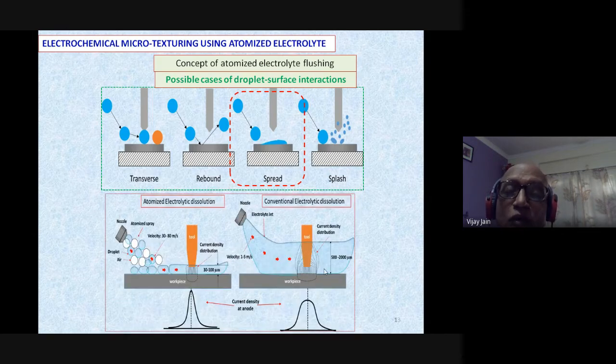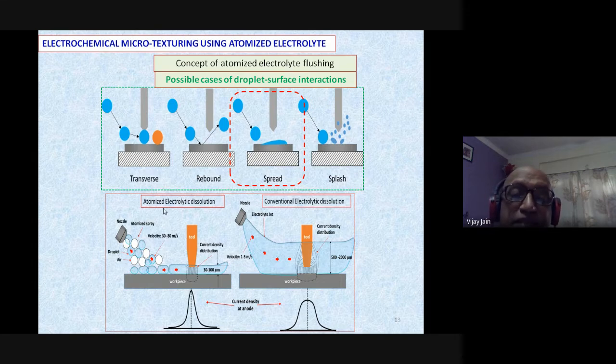Now, in the normal condition, that is conventional electrolyte dissolution, it is an electrochemical machining status. The tool is there, the workpiece is there, the electrolyte jet is there, and this layer can be as thick as 500 to 2000 micrometer, that is 2 millimeter, which is a very thick layer. So you can see the current density distribution. Here is the highest current density, and this is slightly dropping.